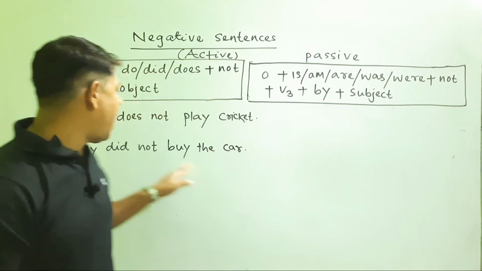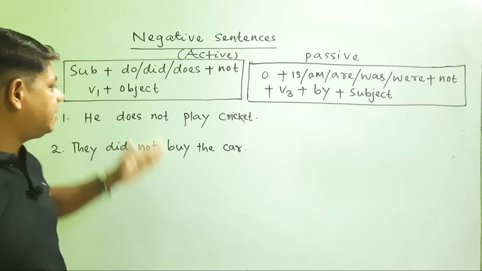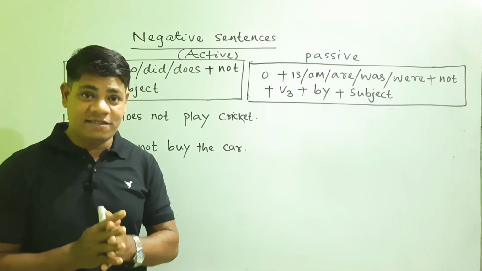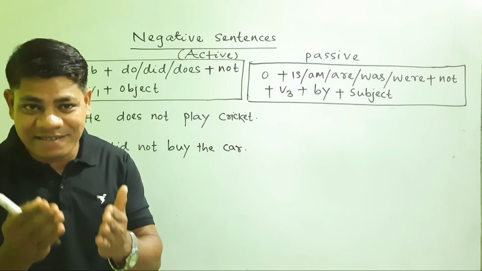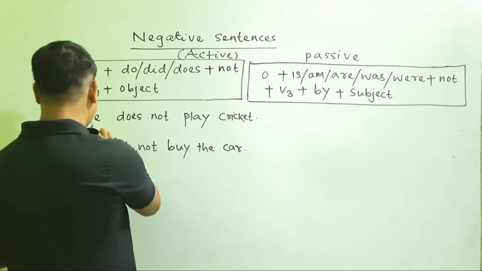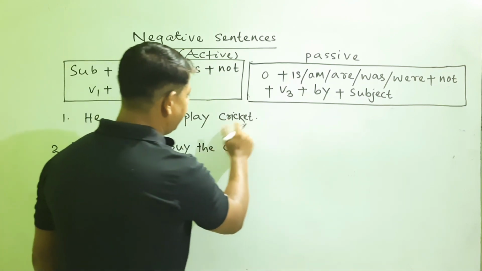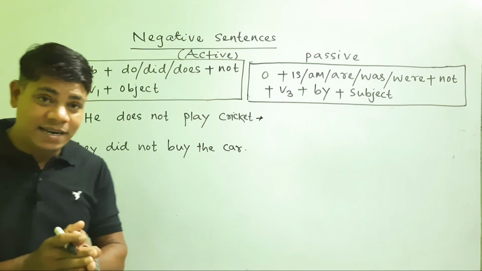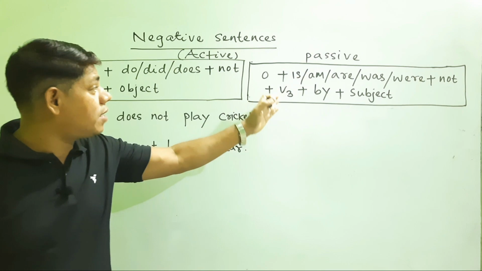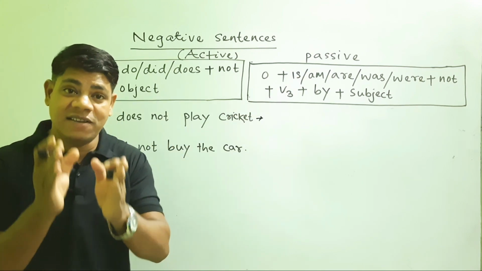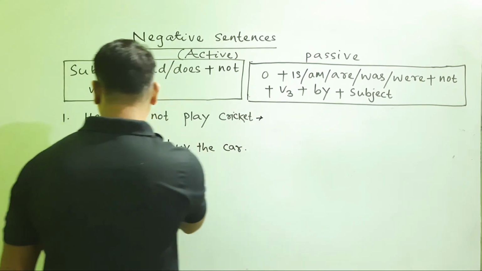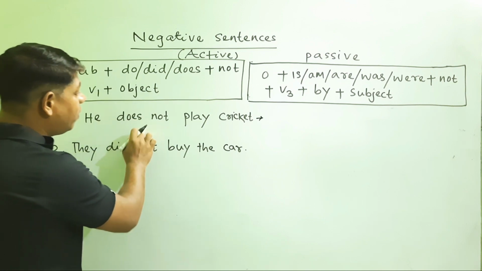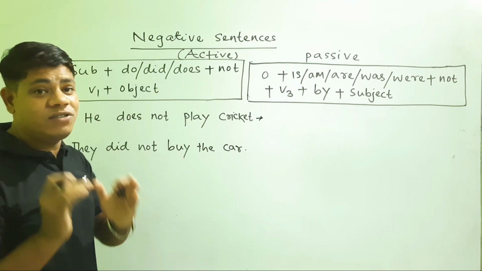You can see I have got two examples of negative sentences. How these negative sentences are passivized, let us have a look. You see the first sentence, he does not play cricket. When this sentence is passivized in accordance to the structure, first we have to search the subject, verb and object from this sentence.